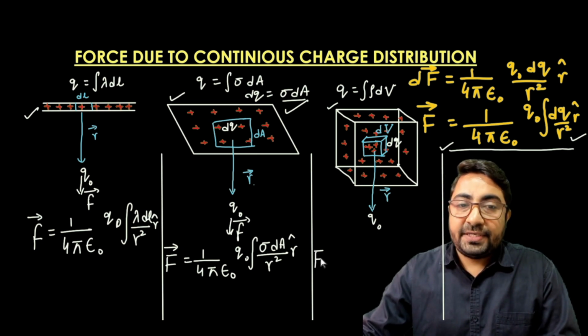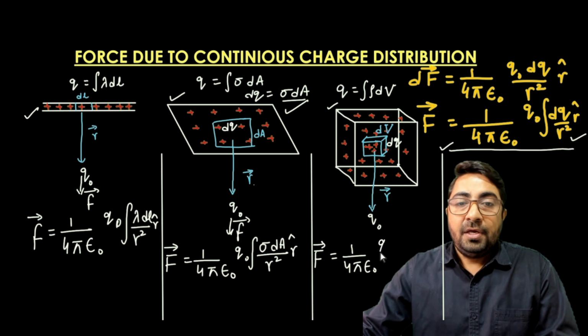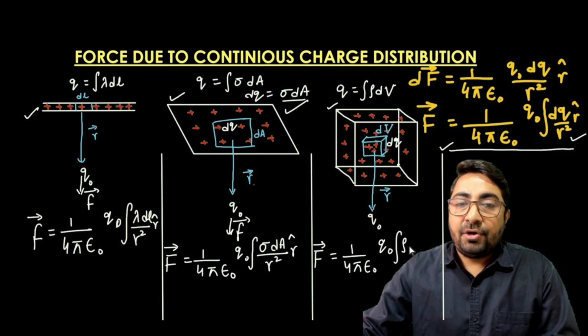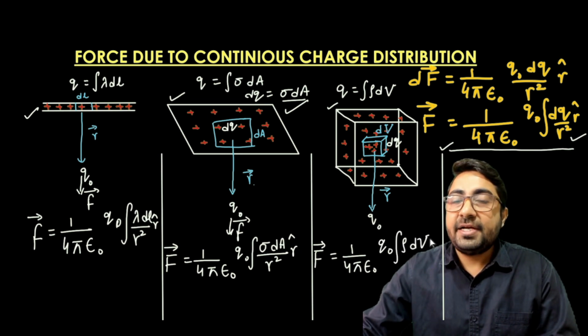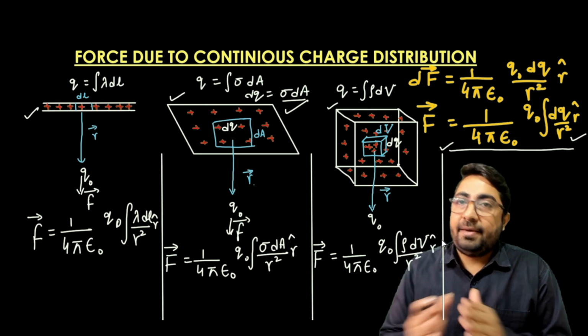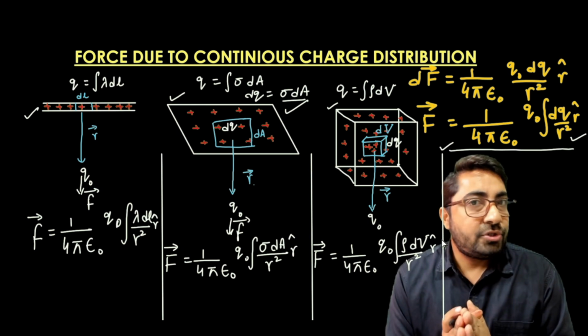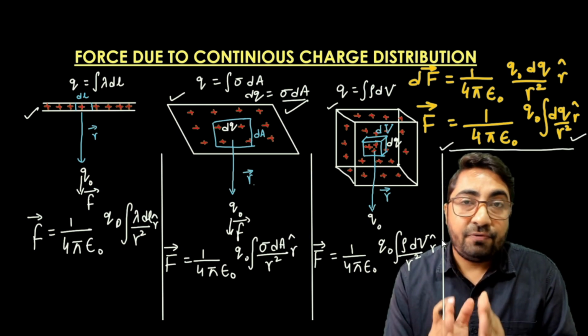So the force F vector is equal to 1 upon 4 pi epsilon naught q naught integration rho into dV, that is the small volume, upon r square with r cap. So this is about how we can calculate the force due to the distribution of charge.